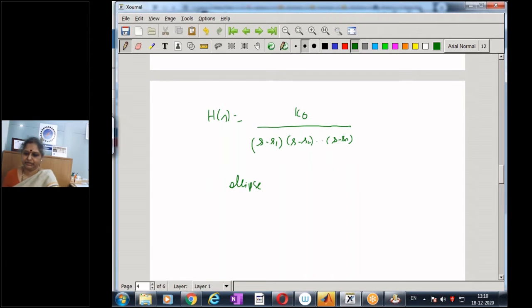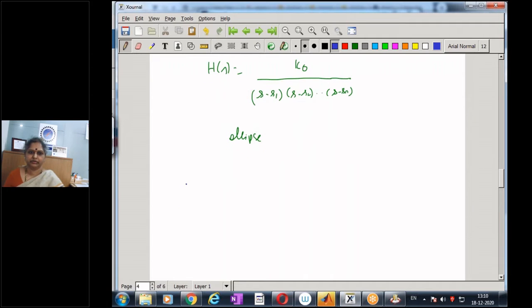So let's take an example for the type 1 Chebyshev filter.